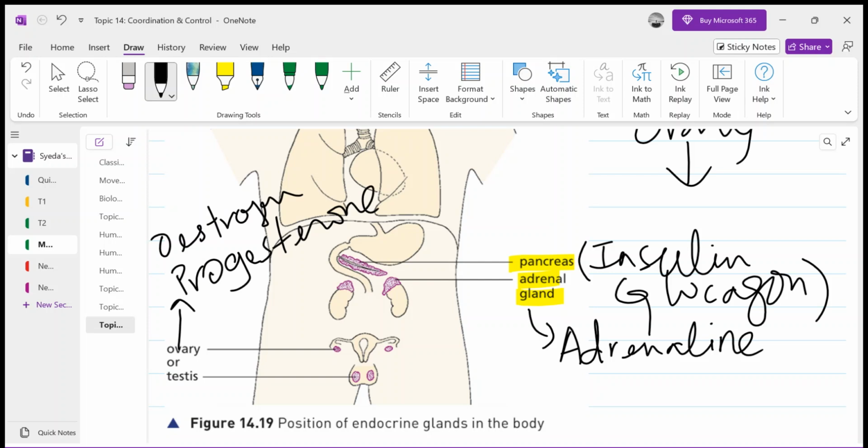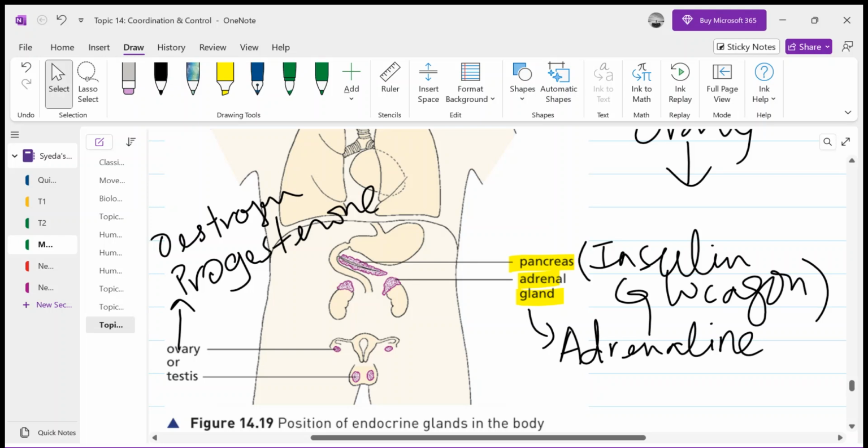I am not discussing them in detail because I will discuss them once we do topic 16, most probably after a month and a half, because after this topic, after coordination and control, we will be doing inheritance.